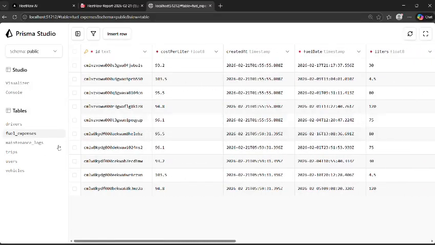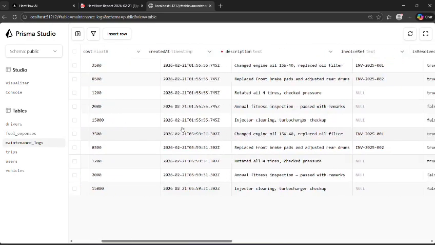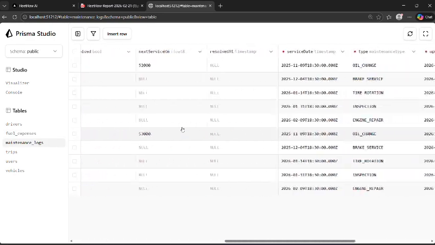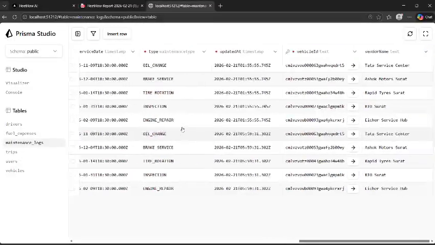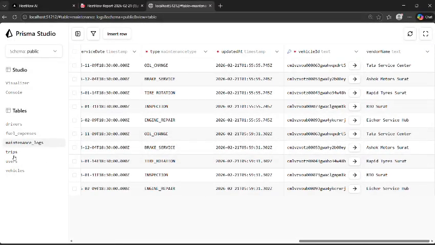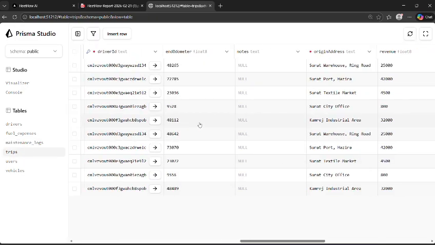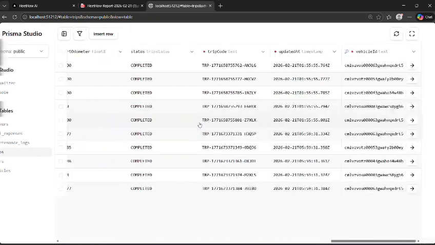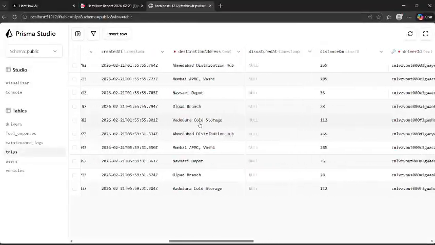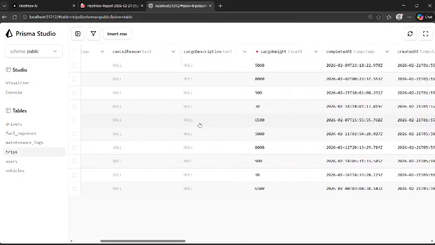Here are the queries being run whenever the API is called. This is the backend structure. You can see fuel expense and everything. It gets stored in real time. This is not just a prototype. As you can see, the whole backend is working, the whole UI is getting connected. This is an incredible SaaS foundation.